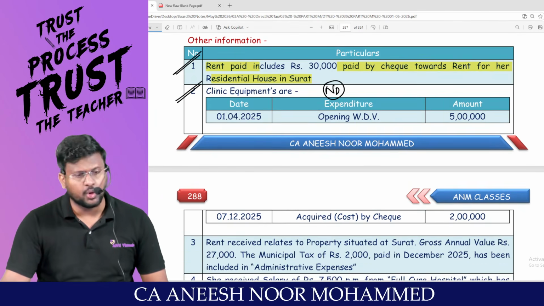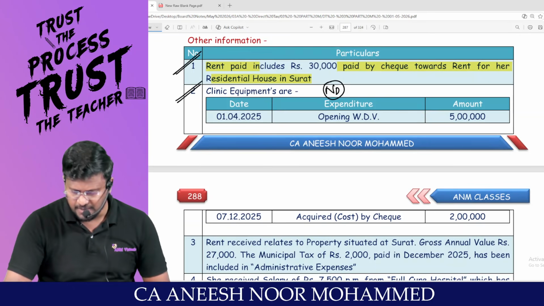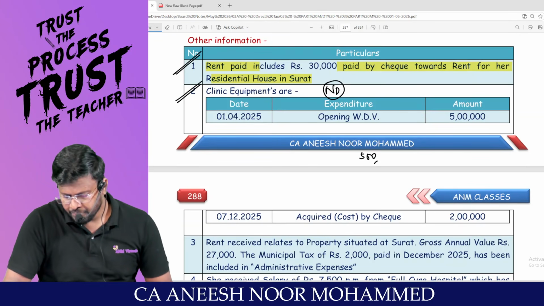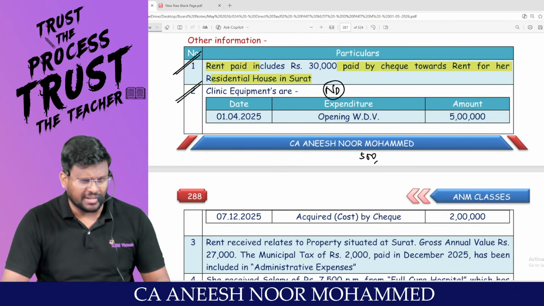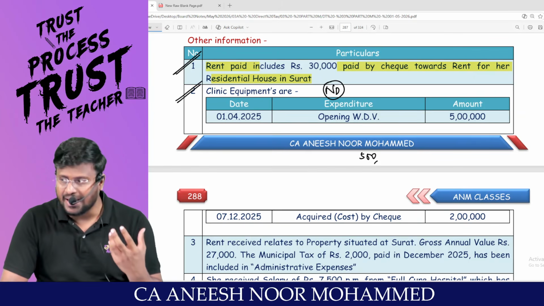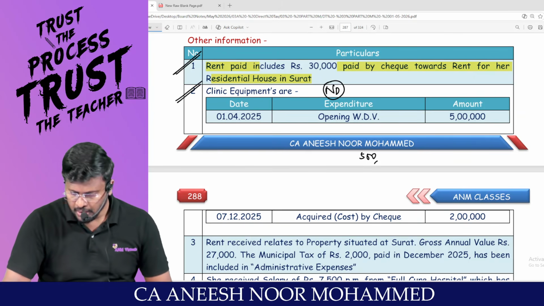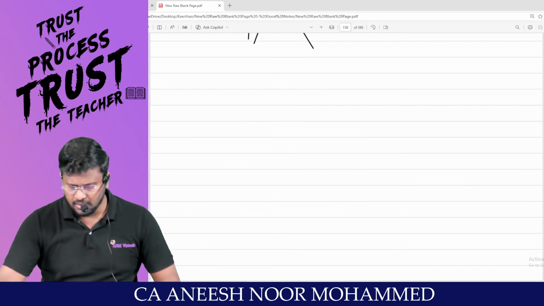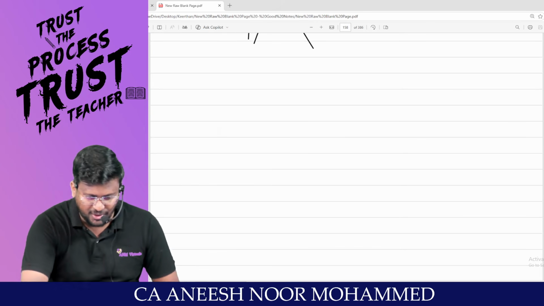1/4/2025 opening WDV 5 lakh. That means this asset has been there for more than 180 days. We are following 180 days. Am I right, sir? So my dear lovable students, look here. Sir, don't get confused.